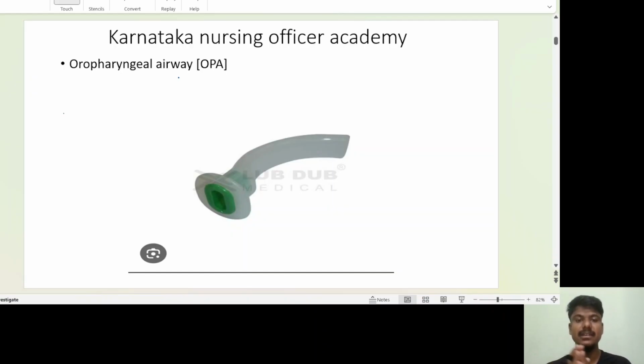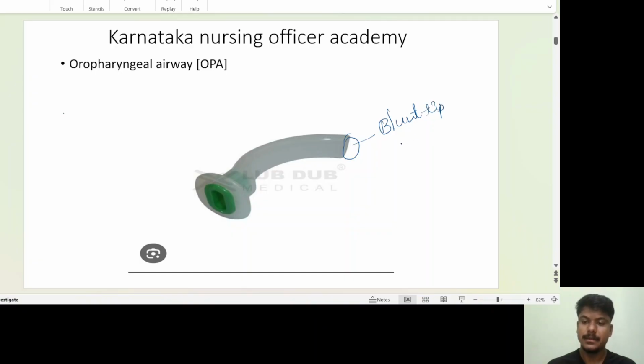These are available in different sizes: 0, 1, 2, 3, 4, up to 5 sizes. Based on age and size calculation, we use the appropriate size of OPA. If you come to the labelings, what are the parts of the oral airway? Coming from the tip, a blunt tip will be there.